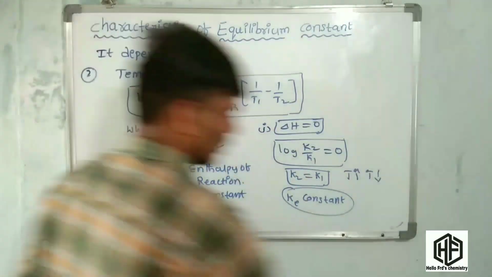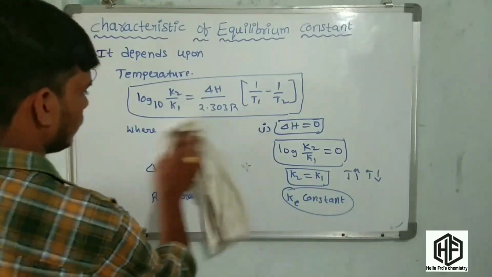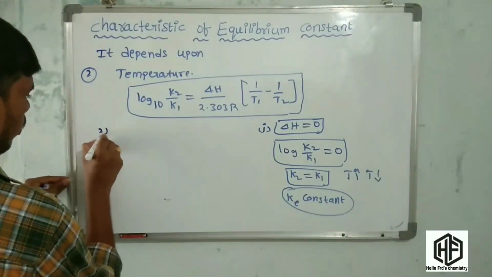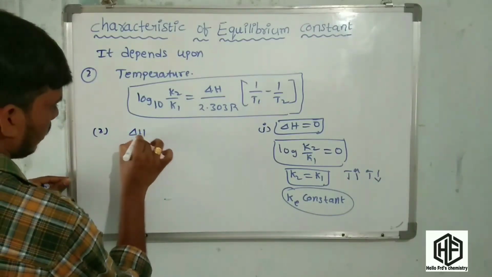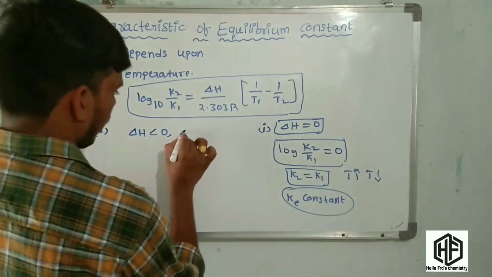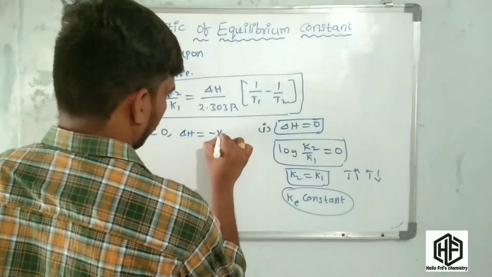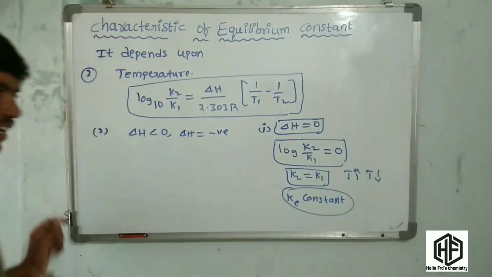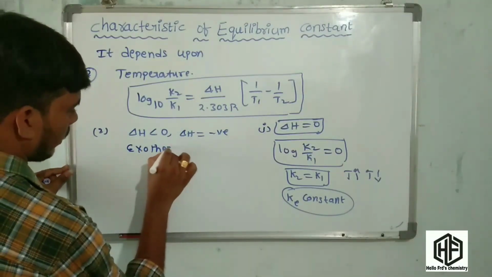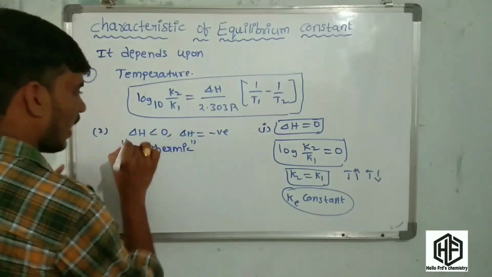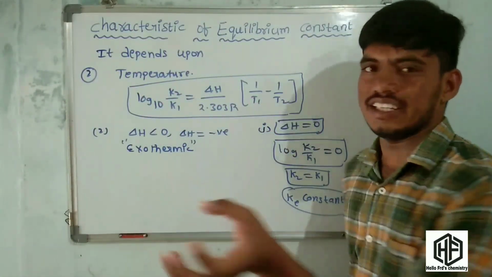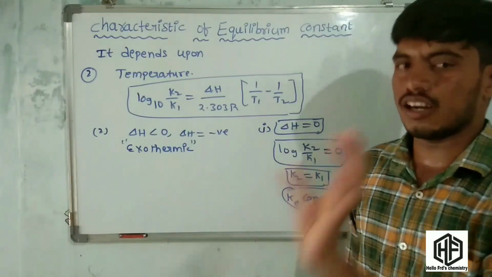And the second case is delta H less than 0. It means delta H is negative. Delta H is negative, the reaction is an exothermic reaction. Friends, delta H is negative, the reaction is an exothermic reaction. It means the heat is released in that reaction.